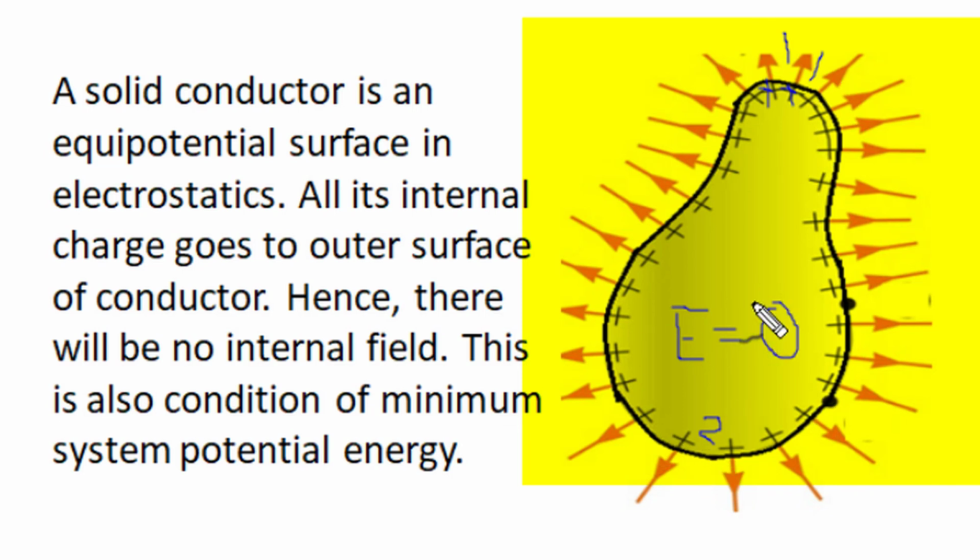Now this distribution of charge on a conductor surface is as per the condition of minimum system potential energy, because any charge in internal positions will possess higher potential energy, and a charge system has a natural tendency to attain minimum potential energy, and that's possible when the charge remains only on the outer surface.